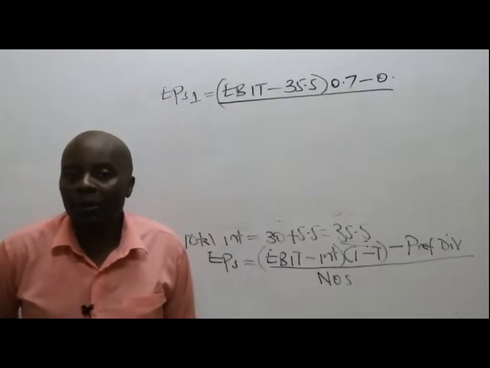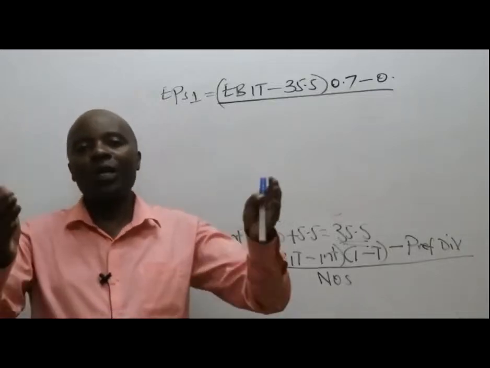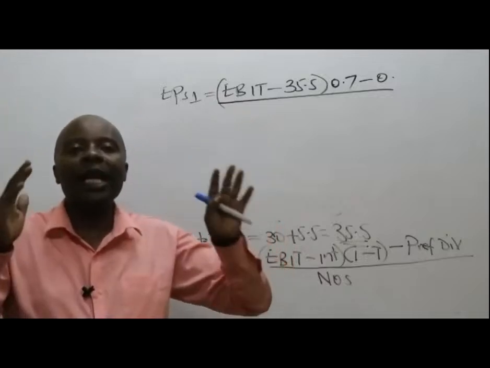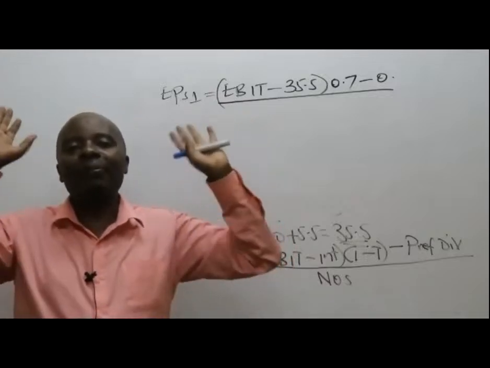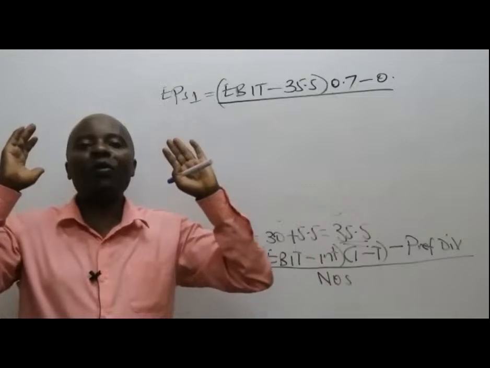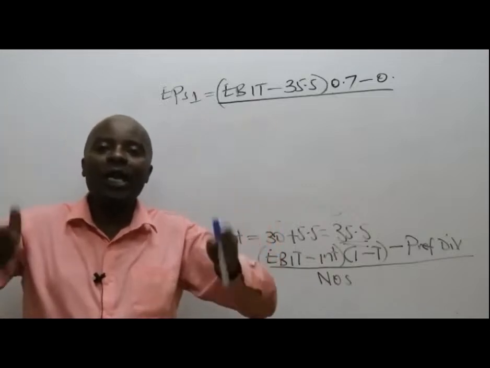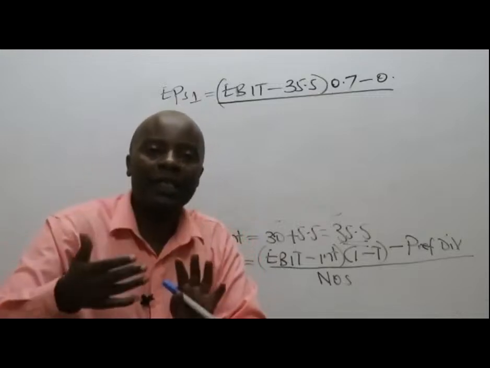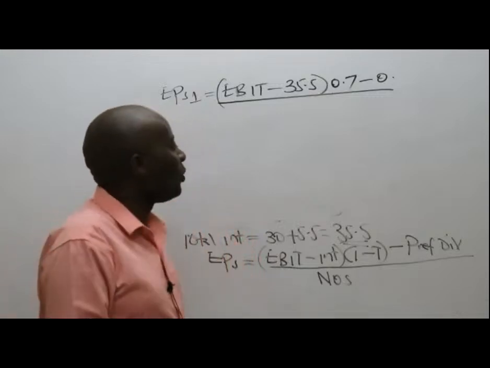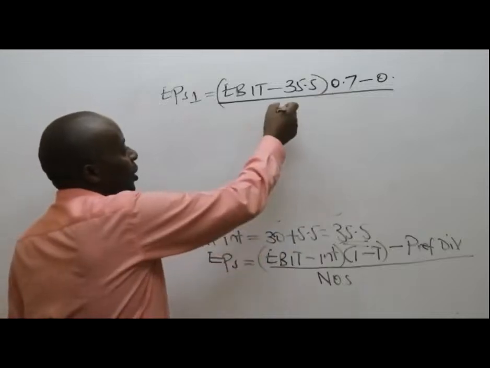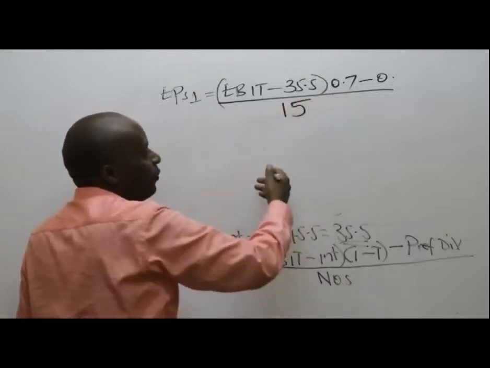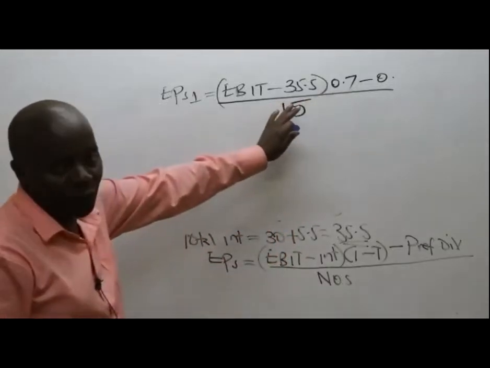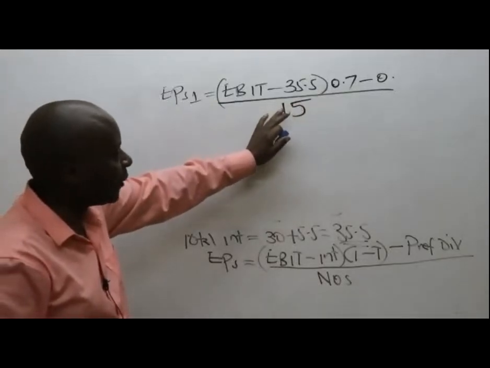We shall get stuck with the old number of shares, the ones we calculated up there. So the number of ordinary shares will not change. In option 1, we are going to take debt for the entire 50 million, so the number of ordinary shares will remain at 15. I don't want to deal with millions.